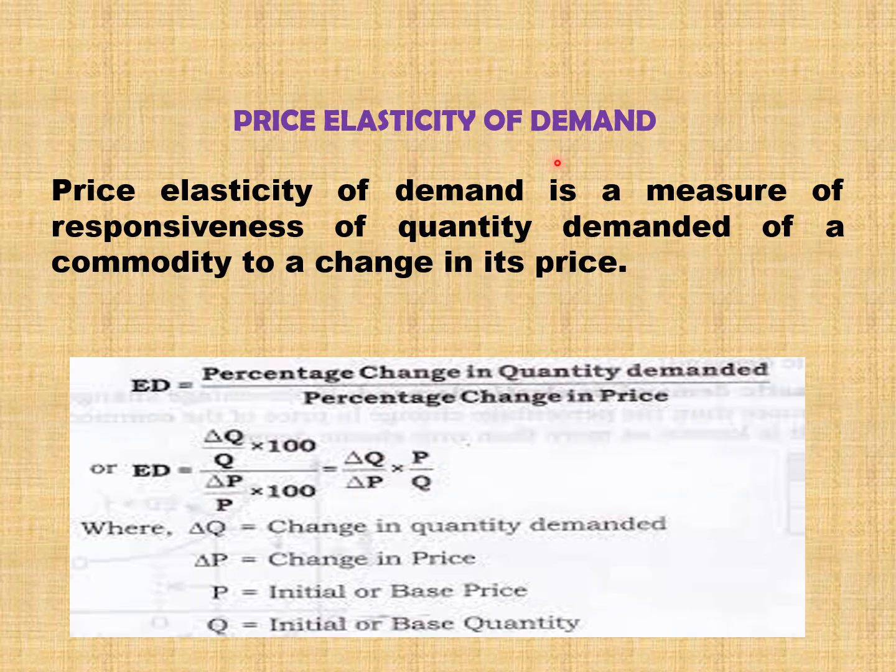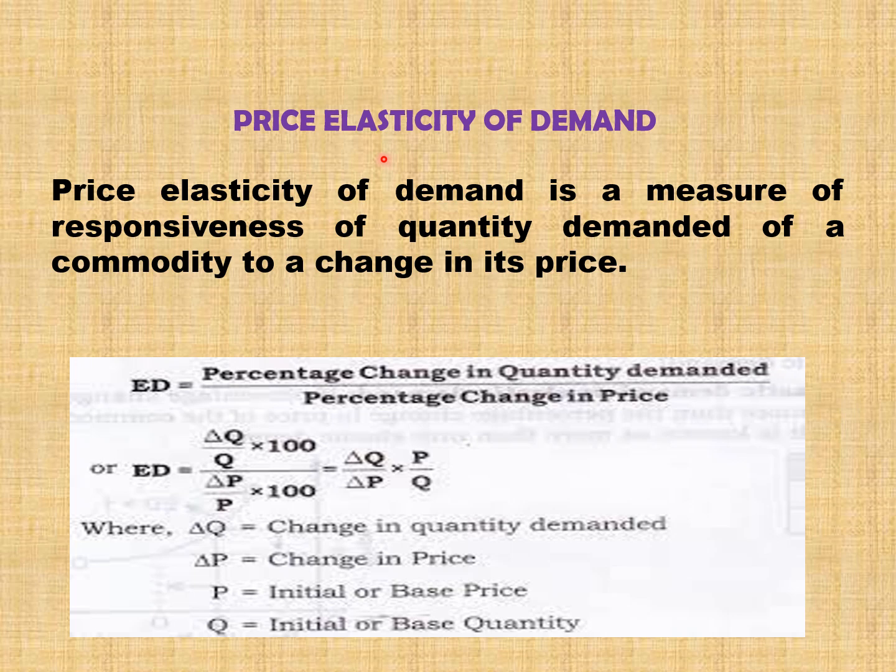Price elasticity of demand. Price elasticity of demand is a measure of responsiveness of quantity demanded of a commodity to a change in its price. According to the law of demand, there is an inverse relation between quantity demanded and price of the commodity. So when there is a change in price, that means when price falls, the quantity demanded increases, and when price rises, then the quantity demanded decreases. We know there is an opposite relation or inverse relation.